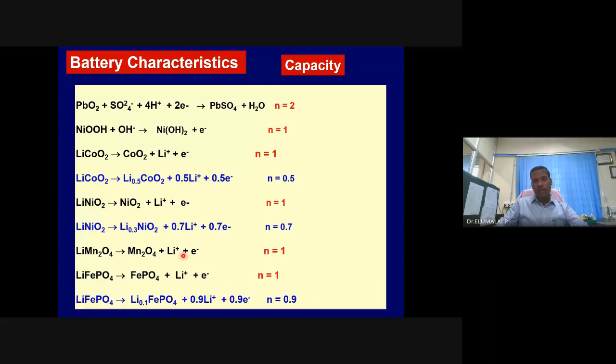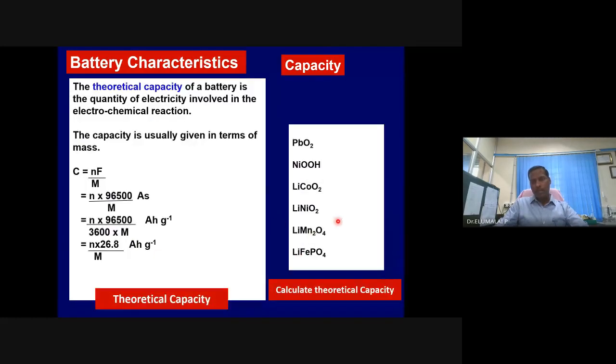This is the cathode reaction taking place in lithium-ion batteries. LiMn2O4 loses one lithium, so one electron is involved, leaving Mn2O4 as the discharged or charged product. How many electrons are involved in this cathode? One.